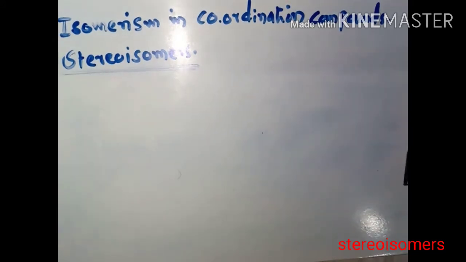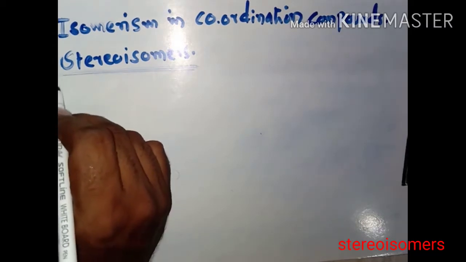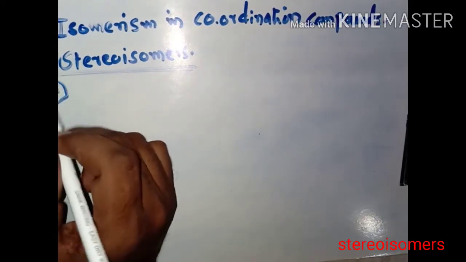What are stereoisomers? Stereoisomers have the same linkage among the constituent atoms, but the arrangement of atoms in space is different. Such types of isomers are known as stereoisomers. Stereoisomers are of two types.